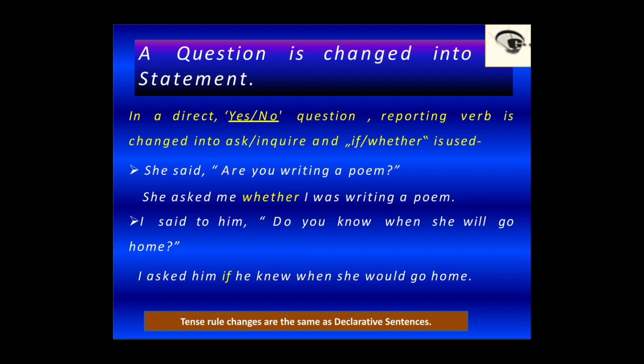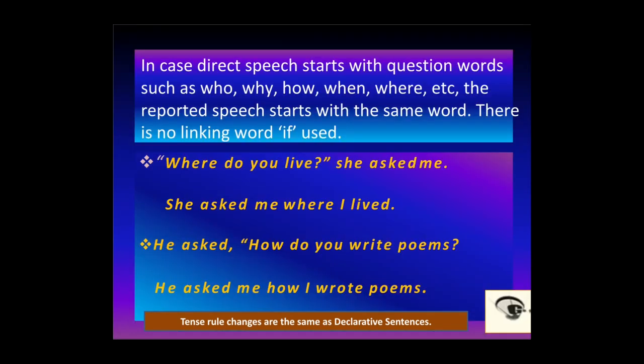I said to him, "Do you know when she will go home?" It changes to: I asked him if he knew when she would go home. Students, tense rule changes are the same as declarative sentences, okay? As we change the tenses in the declarative sentences, similarly we change the tenses in the interrogative sentences as well.